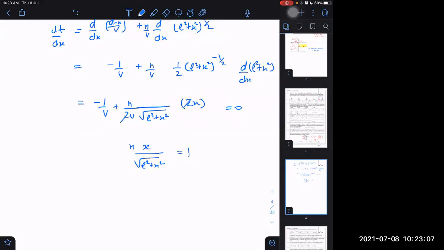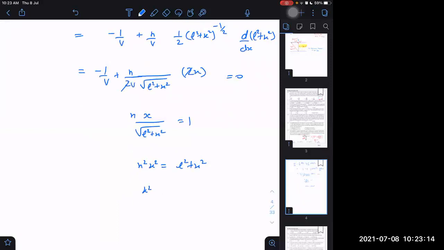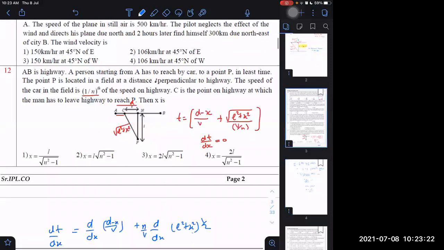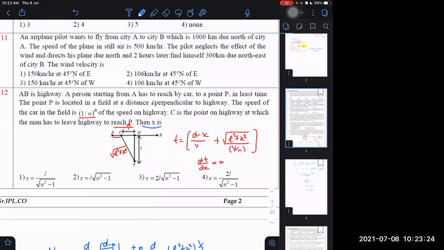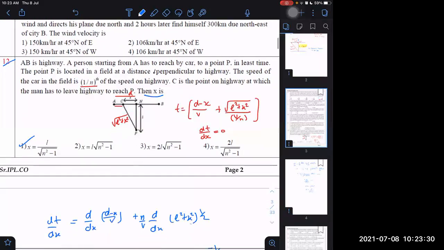So n square x square will be L square plus x square, or x square will be equal to L square upon n square minus 1. That is the answer then: L by root of n square minus 1. This is x. Yes, sir.